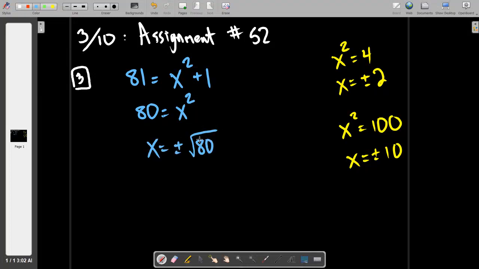This is not an appropriate time to use a decimal, because what happens when you try to take the square root of 80? What kind of decimal do you get? An irrational one that by definition will never end, it will never repeat. And those are the decimals that we tend to want to stay away from. So in a case like this, we're going to leave it as a root, but here comes a way big blast from the past. You guys remember how we attack square roots like this?